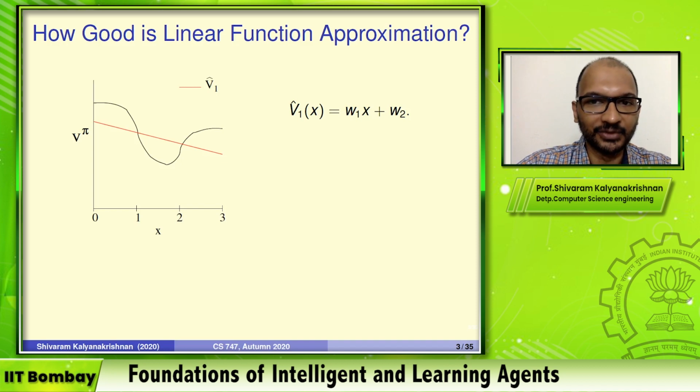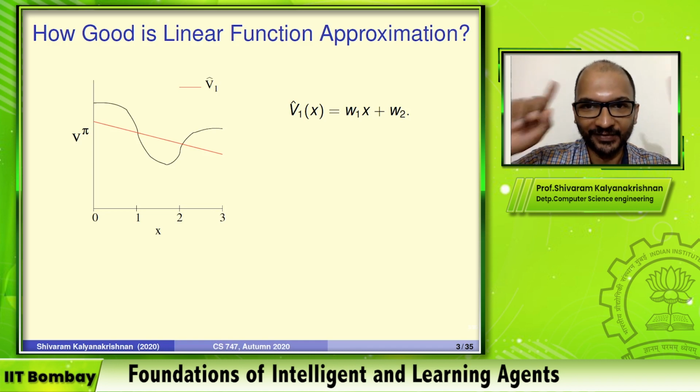So V hat 1 is going to be W1 times X plus W2, let us say, for some W1 and W2. At least visually, it looks like it's minimizing the squared error or something like that. In some sense, it's a best fit line. Is this the best we can do with linear function approximation? That's the question. I have just told you this is a best fit line, which already seems to imply that you can't do better than this.